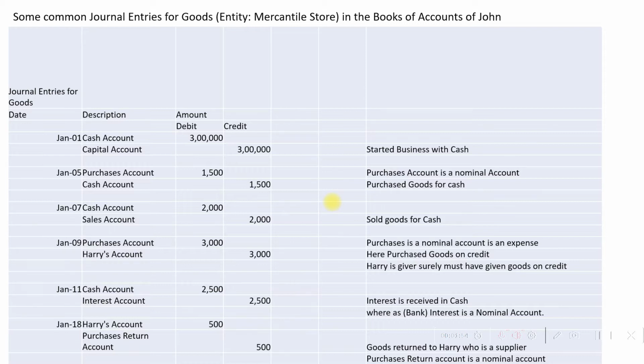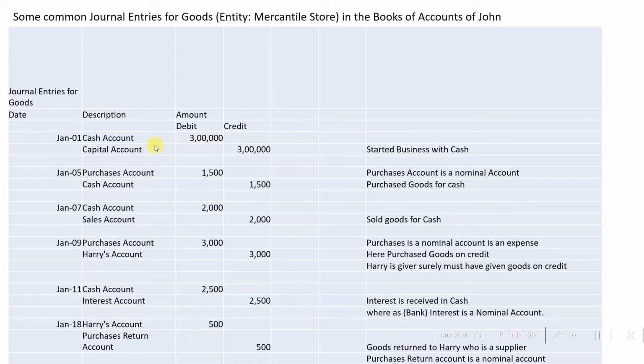Let us also examine some of the journal entries made in the book of accounts in John's Mercantile Store. So these are some of the journal entries made in John's Mercantile Store. Here we can see that on 1st of January, there is a debit entry for cash account and credit entry for capital account for amount 3 lakh rupees.